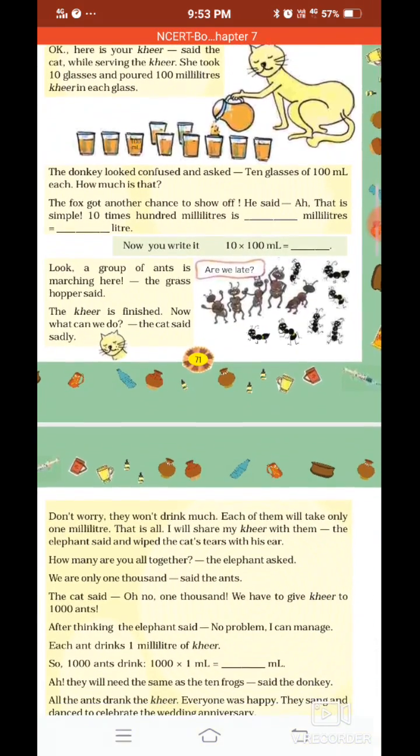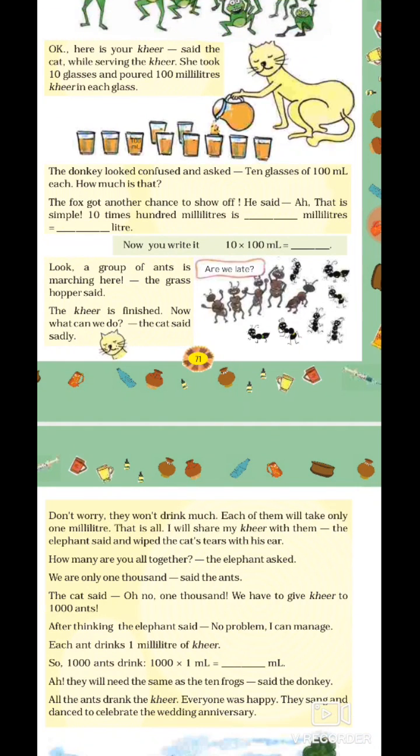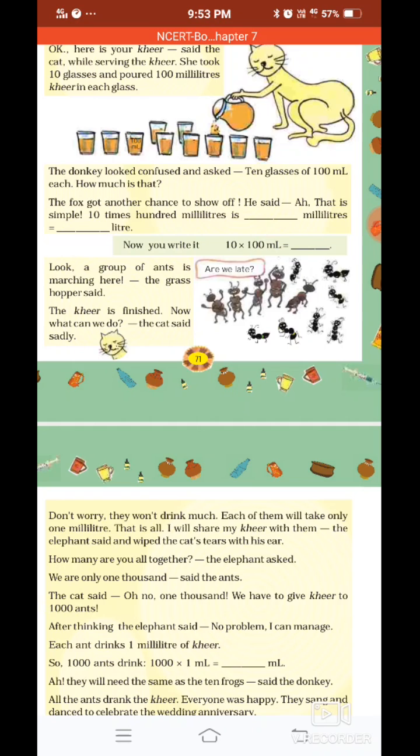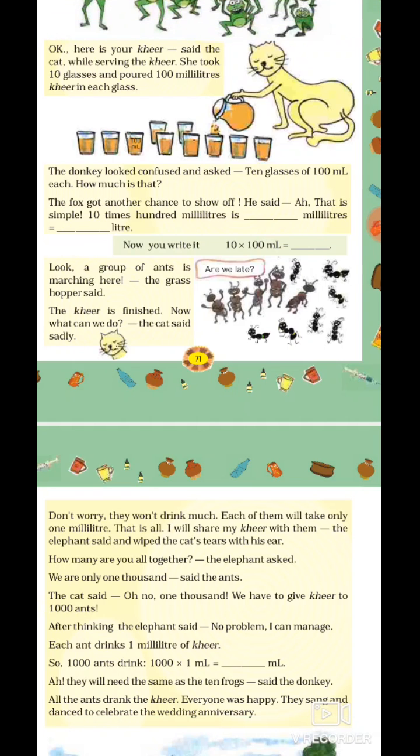Look, now who is coming next to the party? A group of ants is marching here. The grasshopper looked from far and he is saying that we are having a visitor and that is ants. The kheer is finished. Now what can we do? The cat said sadly, now the kheer is finished and still the guests are coming. So the cat got sad. Now what will I give to these ants?